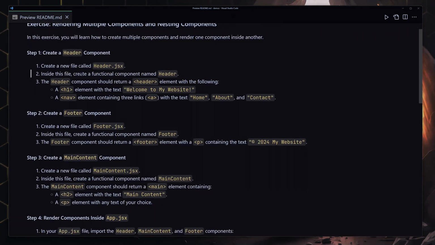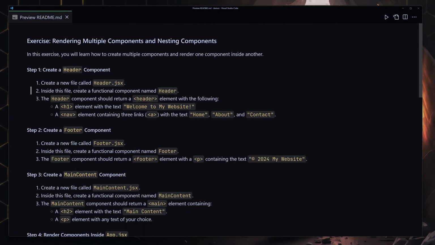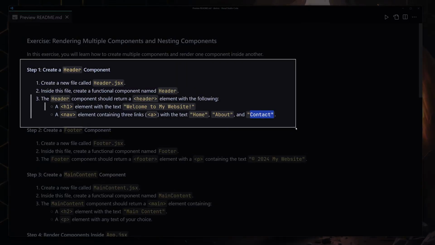Welcome to another challenge. In this challenge, you're going to be creating 3 components and a lot of JSX inside there. So the first thing that I want you to do is create a header.jsx file, and inside that file you're going to create your functional component with the name of header, and inside that header you're going to be returning the header element. Inside that header element you're going to create an h1 which will say welcome to my website, and underneath this h1 you're going to create your navigation, and that navigation will have 3 anchor tags. The first one will say home, the second one will say about, and the third one will say contact. So that's going to be the first part of this challenge.